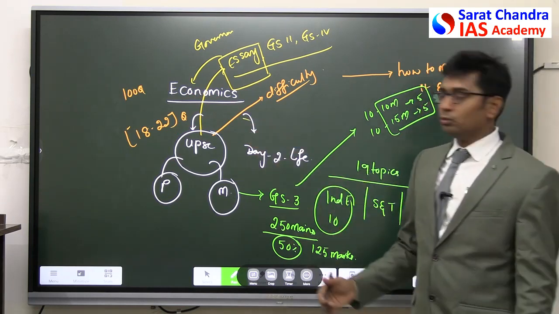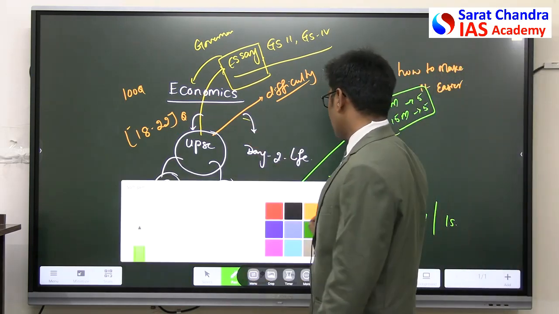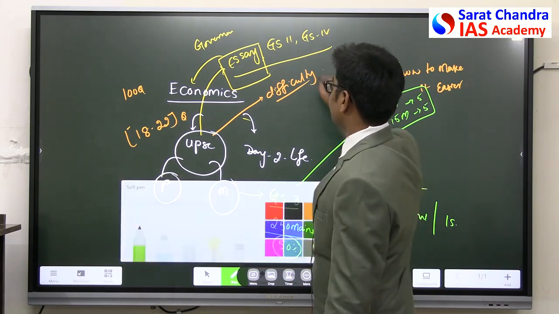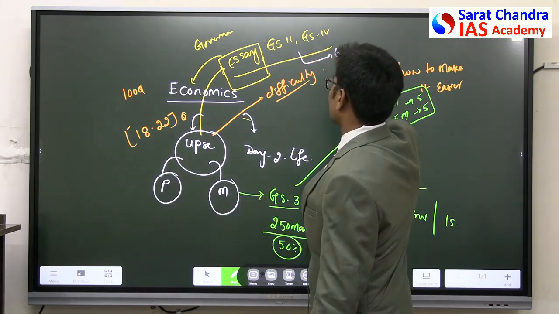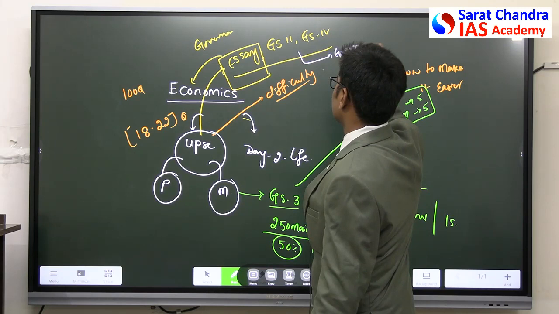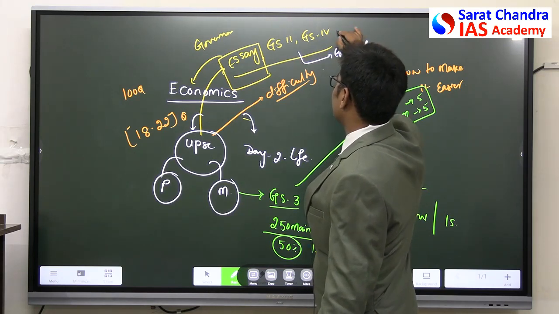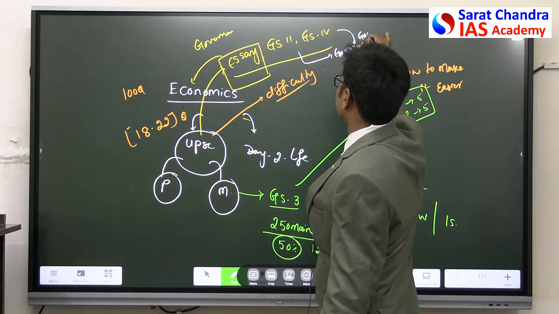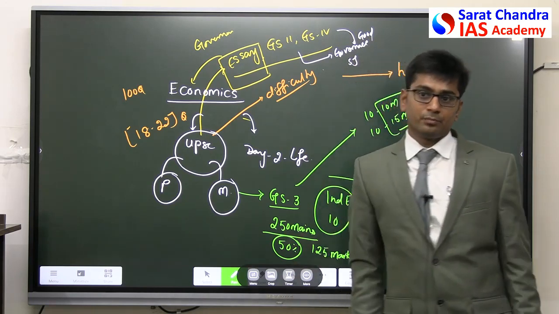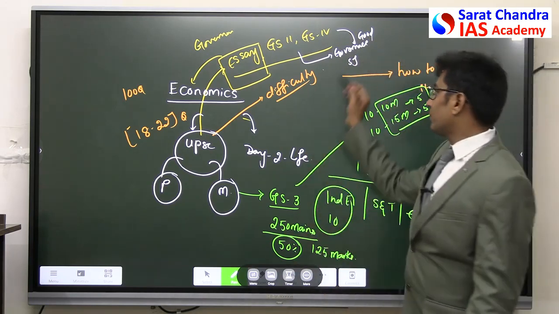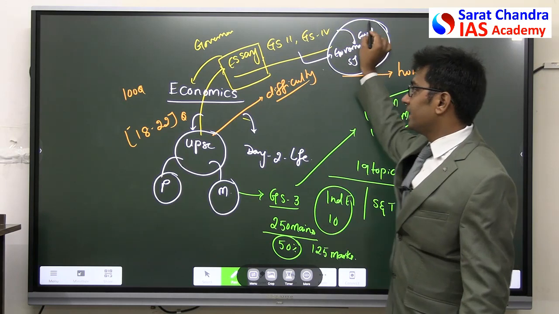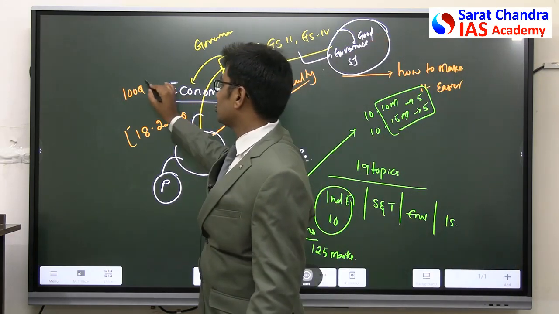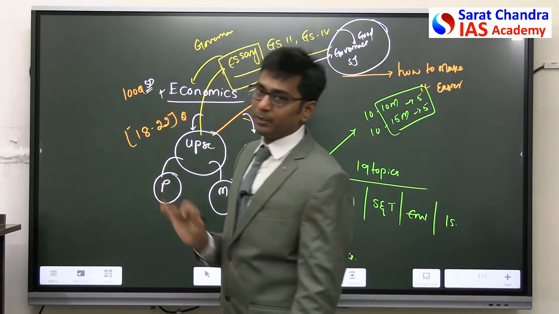In GS paper 2, GS paper 2 is all about the so-called governance. You have one concept called governance and social justice. Similarly, in GS paper 4, you have good governance. So the concepts of good governance and social justice you study under the so-called social development along with economic development.